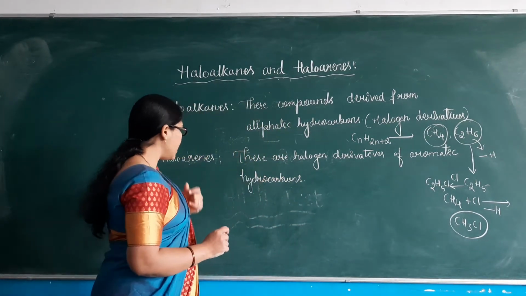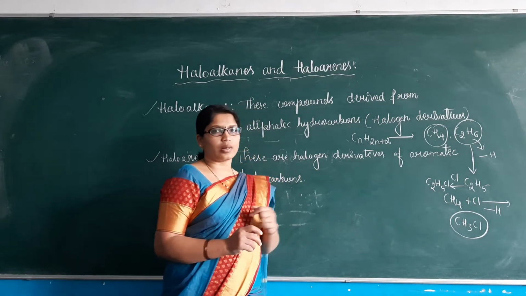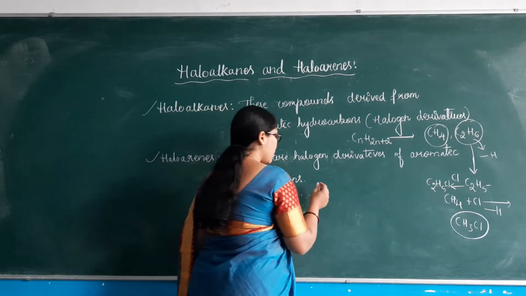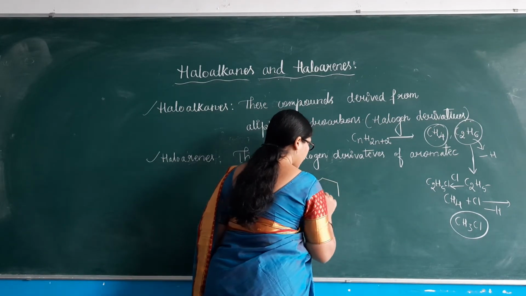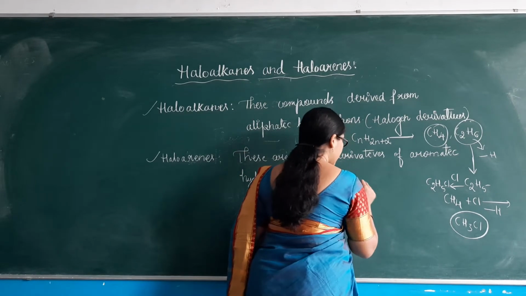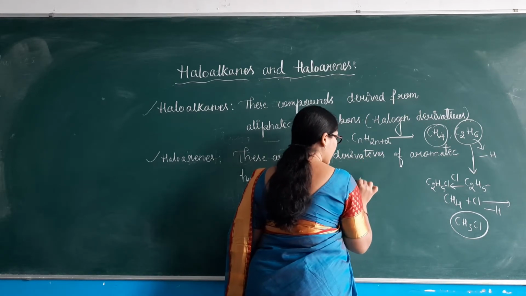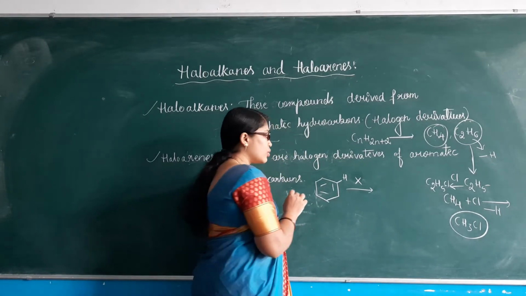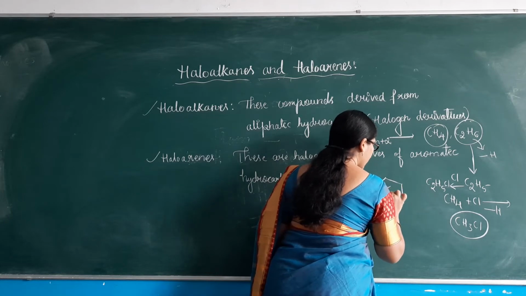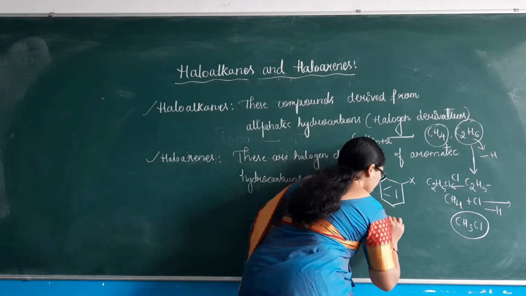Similarly, we have haloarenes. These are halogen derivatives of aromatic compounds. Arenes are nothing but aromatic compounds. For aromatic compounds, we have a parent molecule called benzene. To this benzene, by replacing one of the hydrogen atoms with a halogen, which can be represented as X, it forms the respective haloarene.